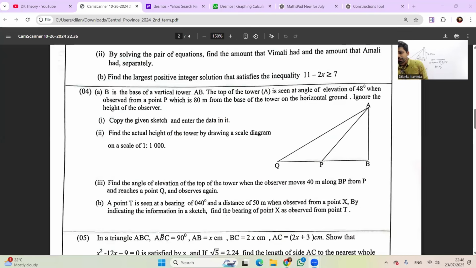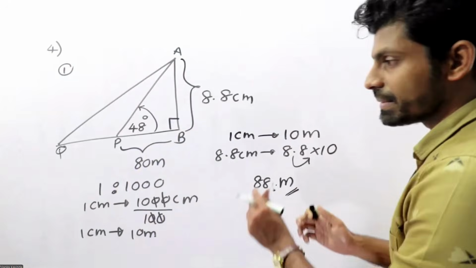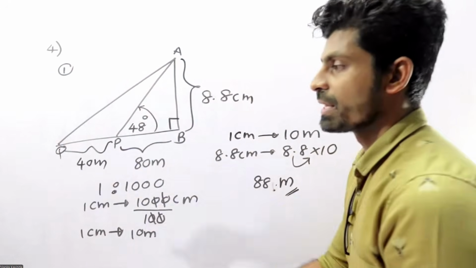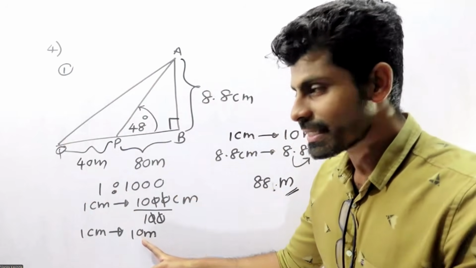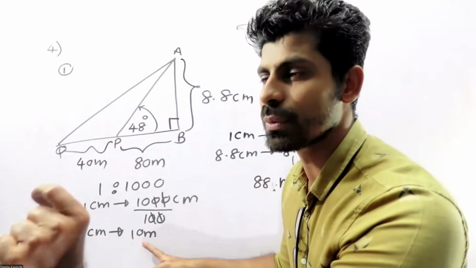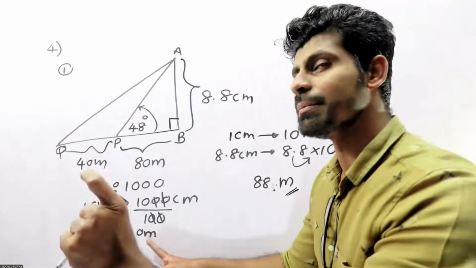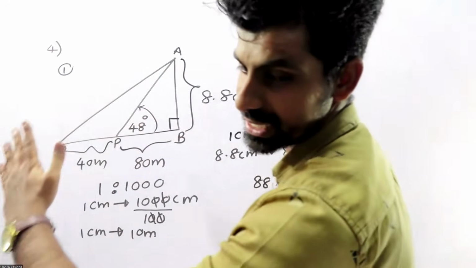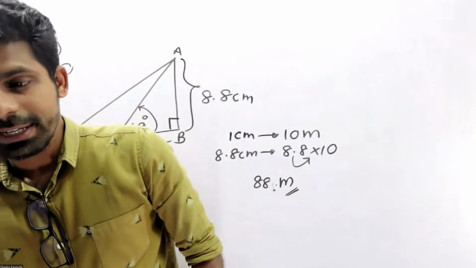Find the angle of elevation of the top of the tower when the observer moves 40 meters along BP from P to reach Q. So that means lamai, 40 meters moving to the left side. 40 meters means 10 meters equals 1 centimeter. 40 meters means 4 centimeters. That means you need to move 4 centimeters to the left.